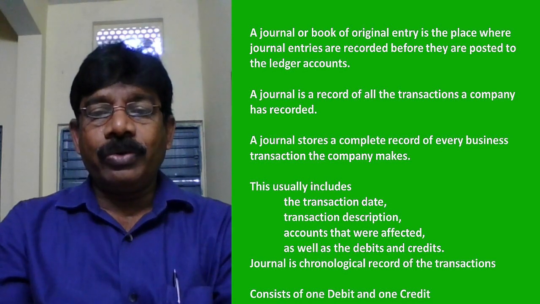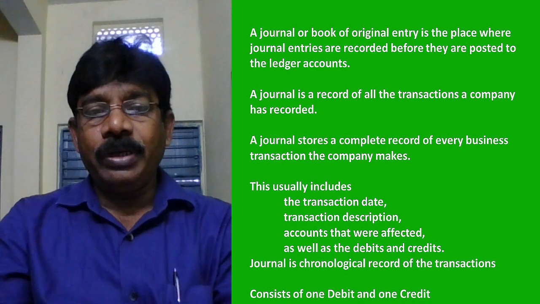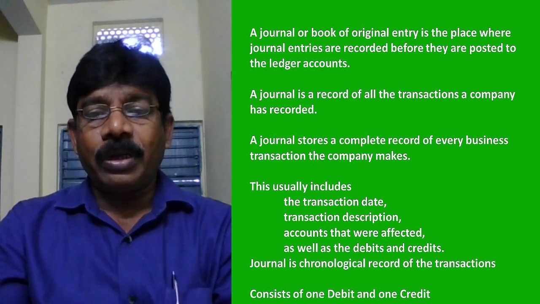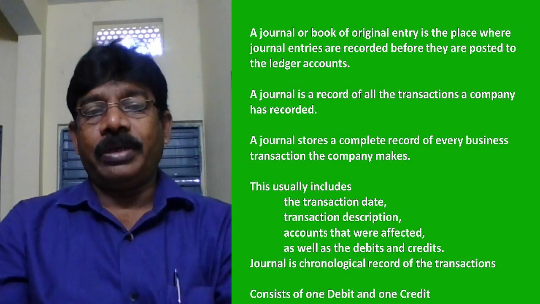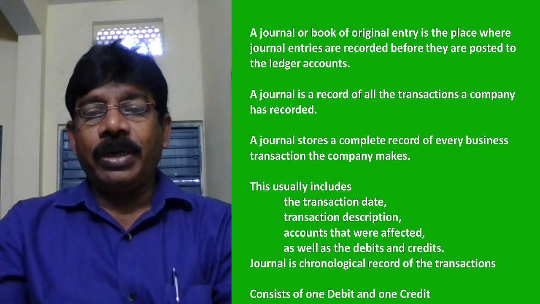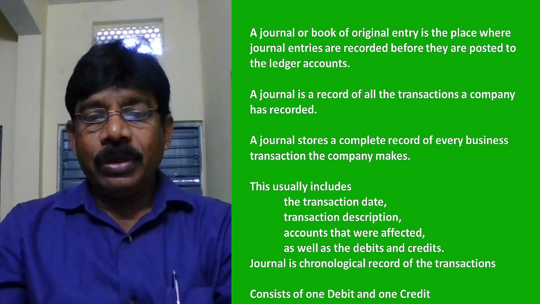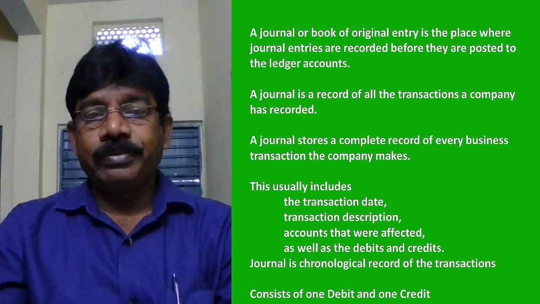A journal entry usually includes the transaction date, the transaction description, and the accounts affected. One account will be debited and another account is credited. I will show you the format also. Journal is a chronological record of transactions. As already told, it records all transactions date-wise.